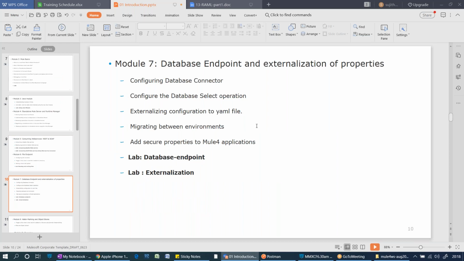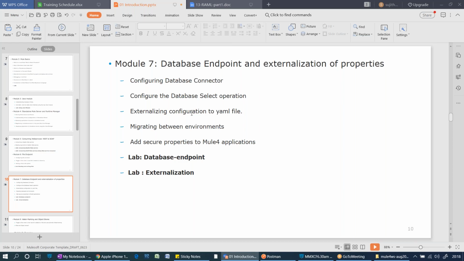And the database endpoint: how to connect to an external database. Right now Mule explicitly supports 5 major vendors like Oracle database, Microsoft SQL, MySQL, Derby. If you have your own database, you can use a generic connection. There is a generic connection option. You can connect by using some credentials.